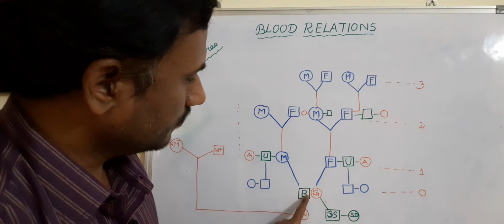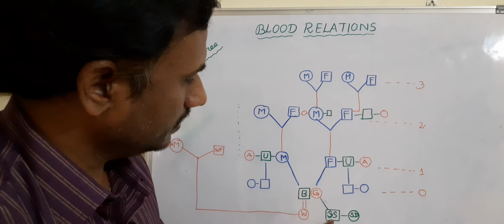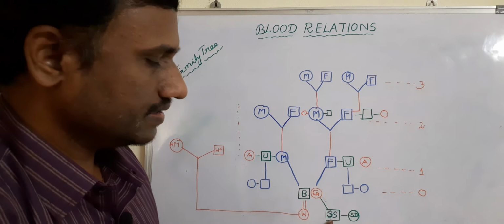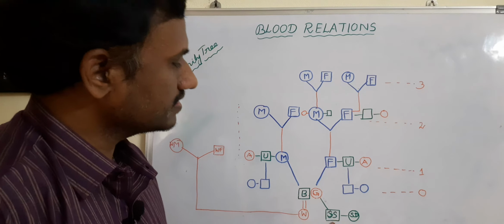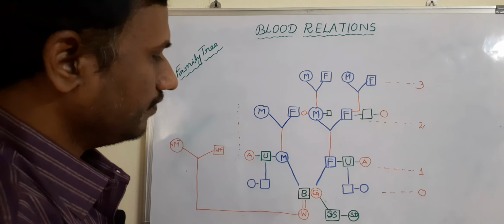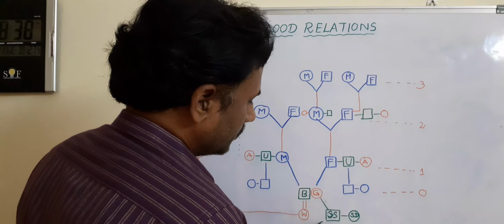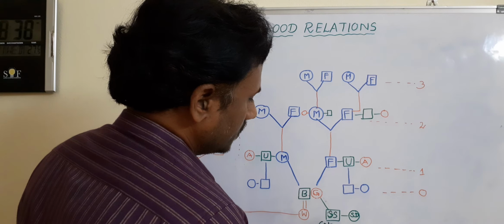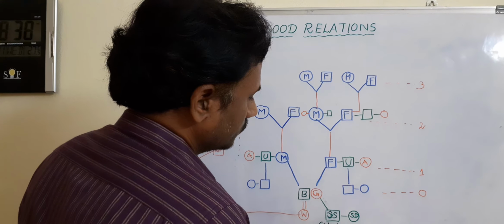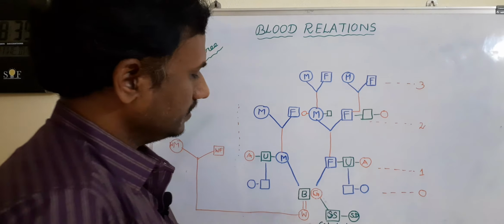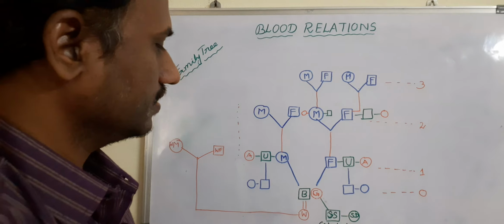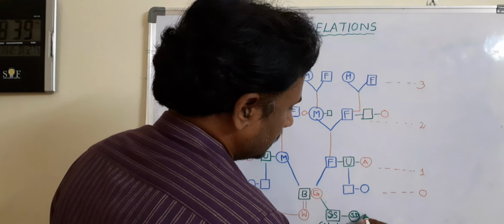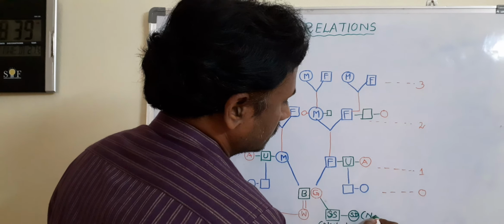Then what is the relation between this boy and this SS? Boy's sister's son, nothing but nephew. Very, very important, nephew. And similarly, this boy's sister's daughter, niece. What we call it as niece.